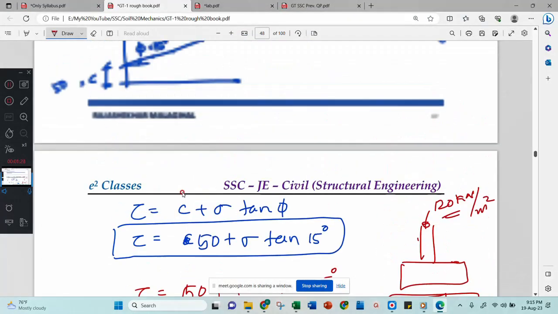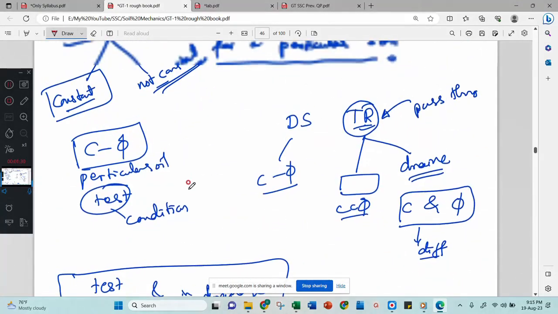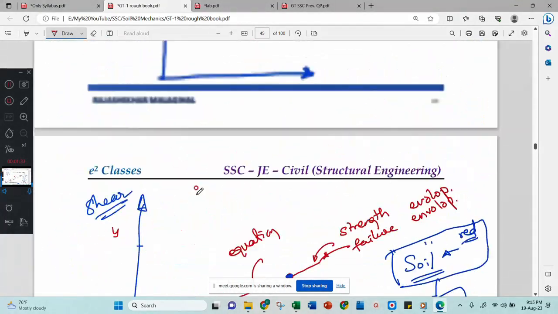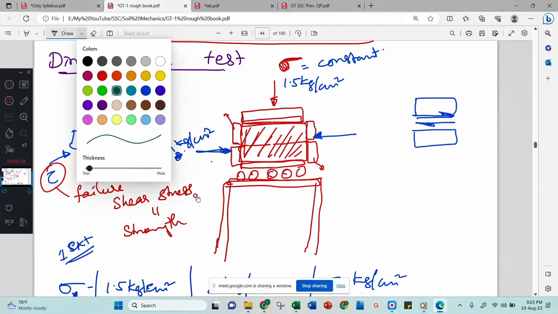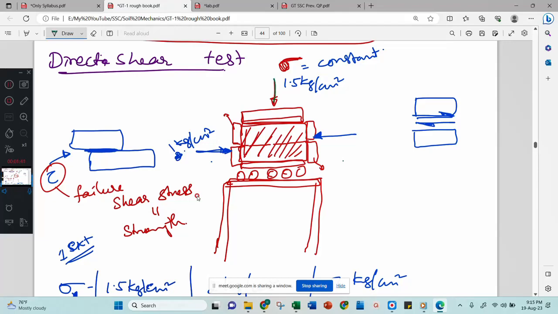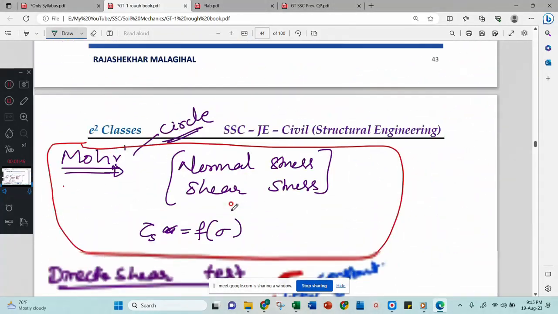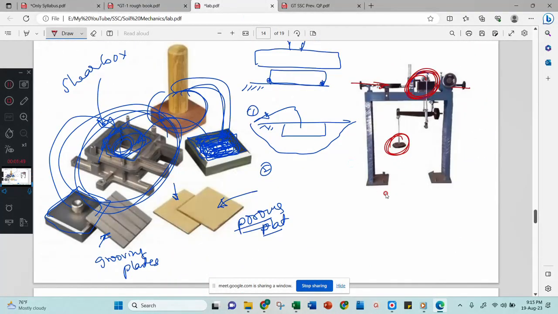See here, this is your experiment. You concentrate on the green lines. You will apply normal stress in the equipment. Look here. This is the normal stress. You will put a load here. This load will be applied on the top. Like that, this arrangement is made. Don't worry about the arrangement. Whatever load you put here will be applied on the top.